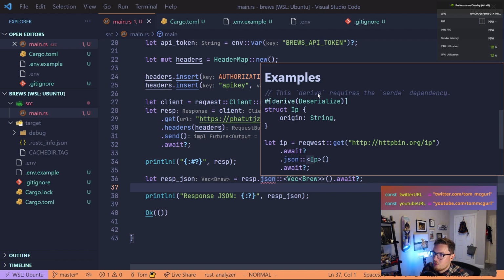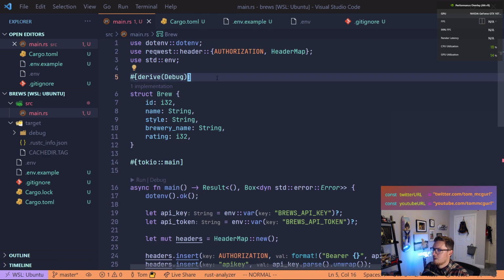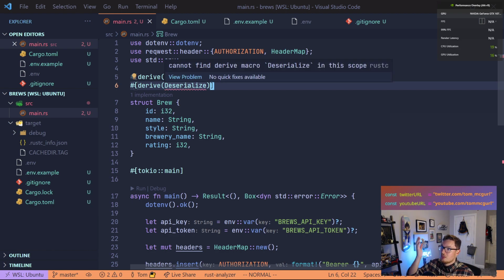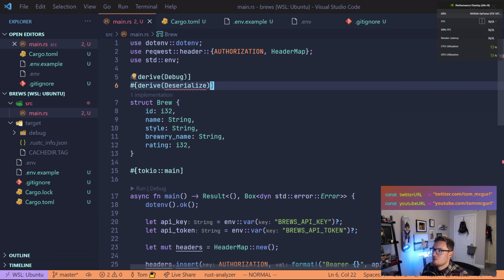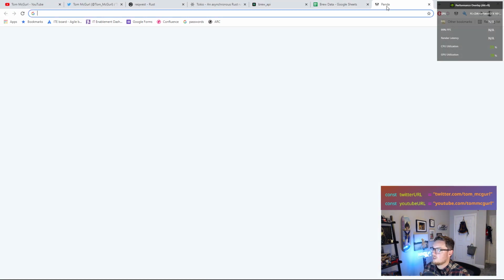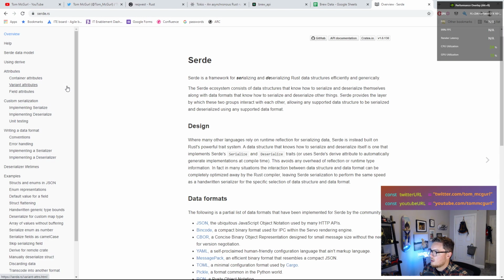Well, the derive requires the serde dependency. Derive, Deserialize. So let's copy that. And you can see here that it requires the serde dependency. So we're going to add this, and we'll see that we don't have access because we need to add that serde dependency. So let's first add that here. And it's going to say, hey, can't find it. So that's because we need to pull it in. And again, it said that dependency, so we're going to search it, serde. And we're going to pull that in, and that's going to allow us to deserialize.